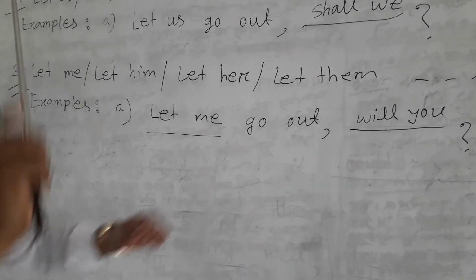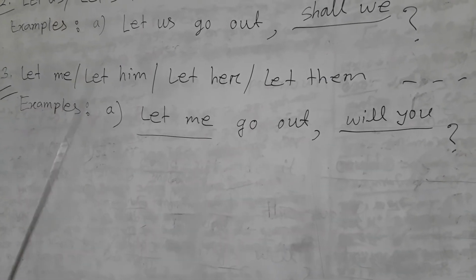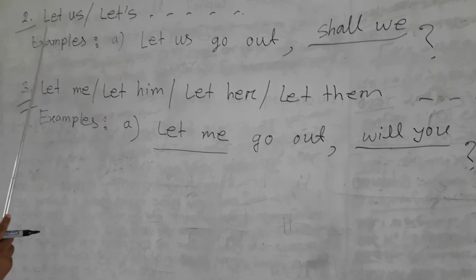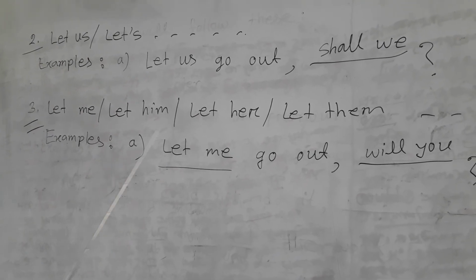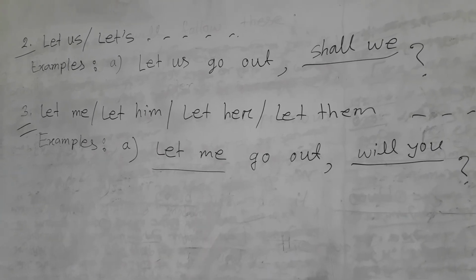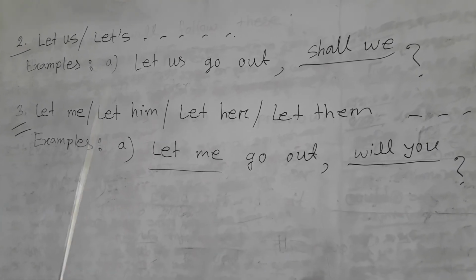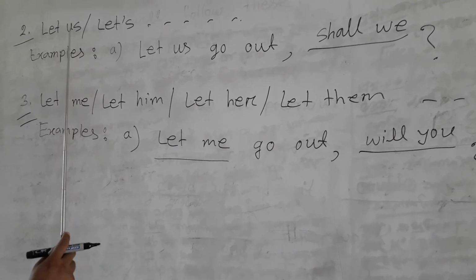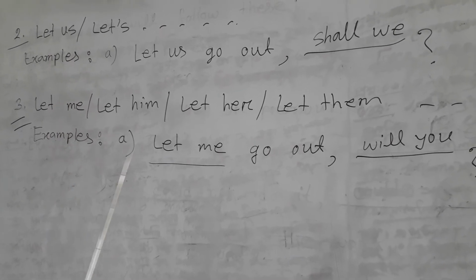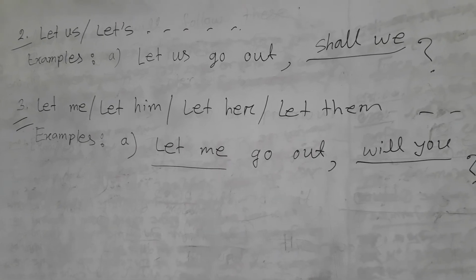Dear students, always remember the differences between let us, or let me, let him, let her, let them. You will always follow the words after let. Here us, here I, here me, him, her, them.